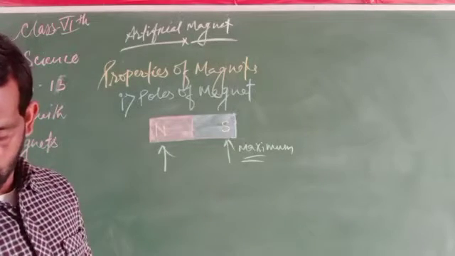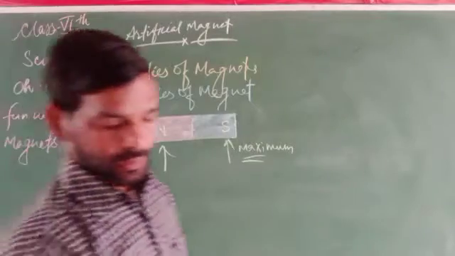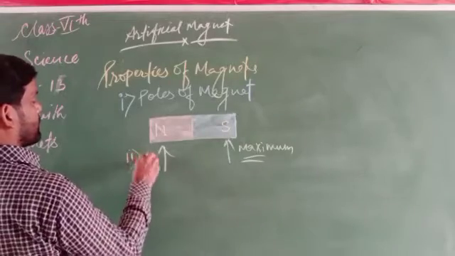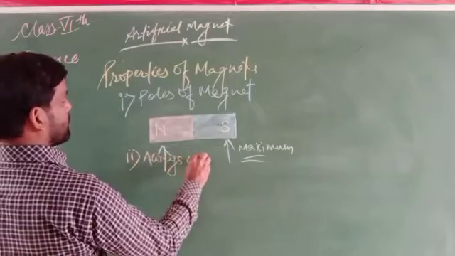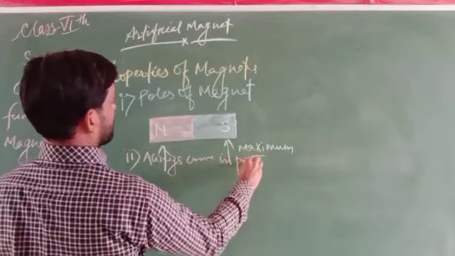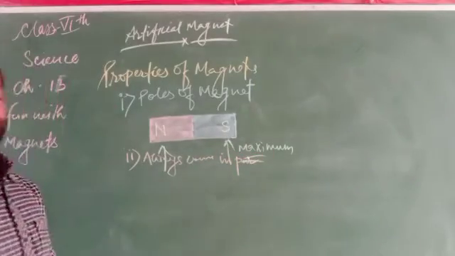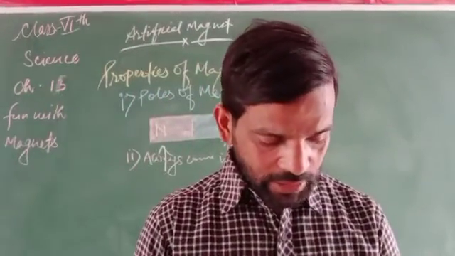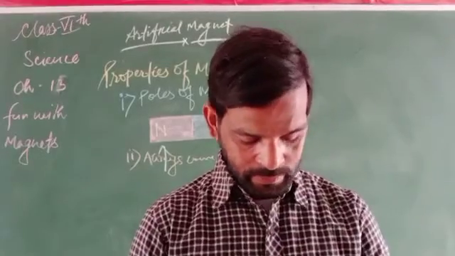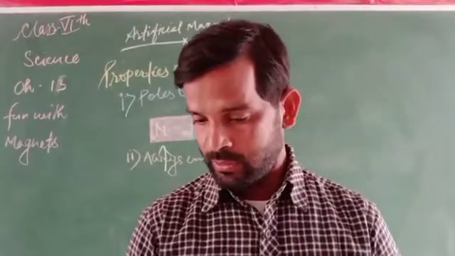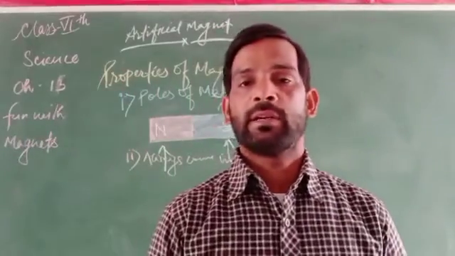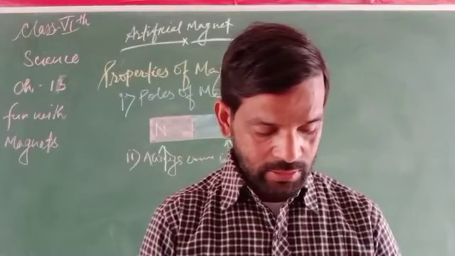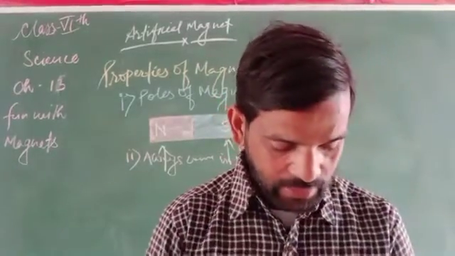The next property is that magnetic poles always come in pairs. Magnets always exist in nature as a pair, because there are two poles present, that is, south pole and north pole.